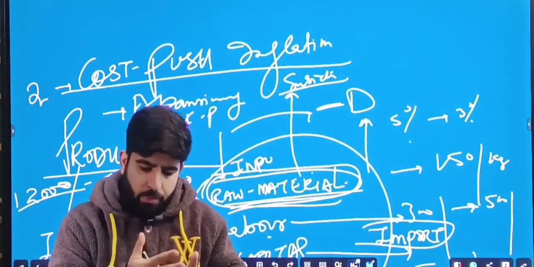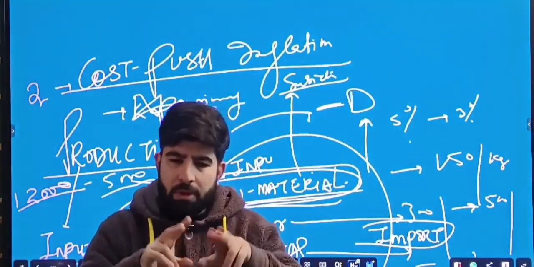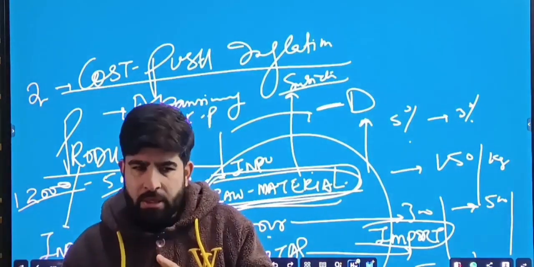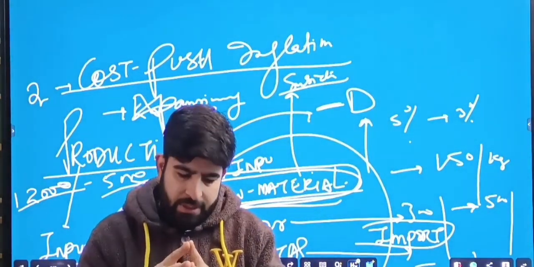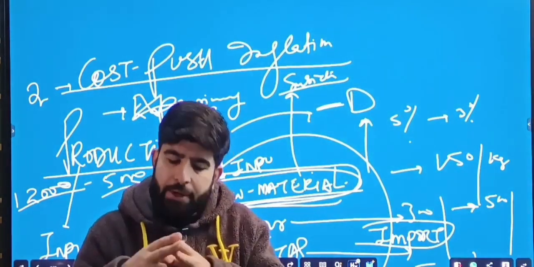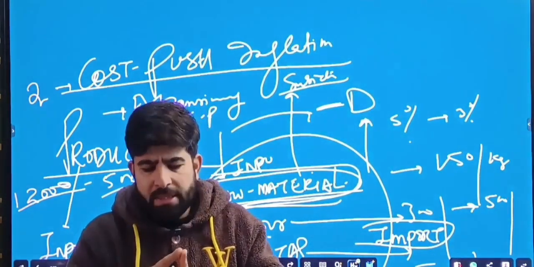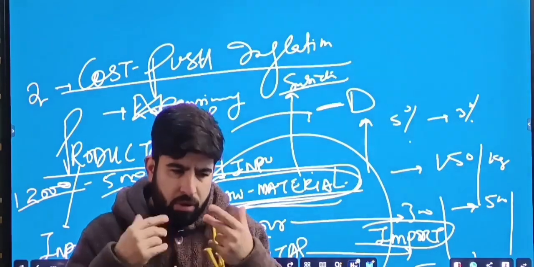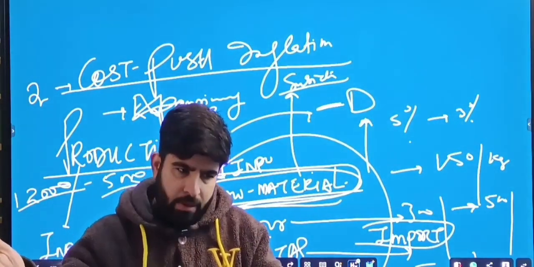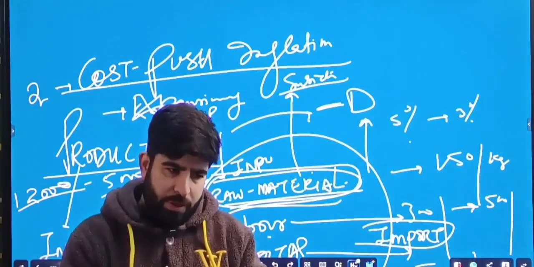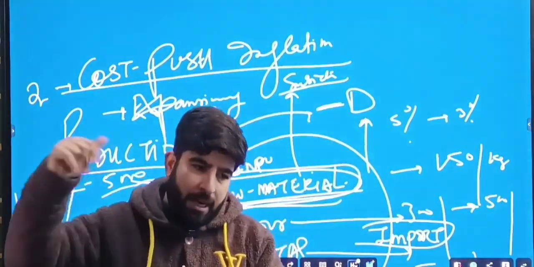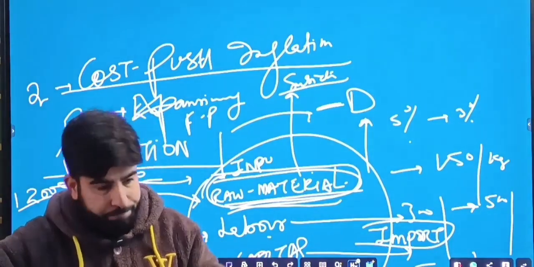So what happens in fiscal policy? Fiscal policy is of two types. One is expansionary fiscal policy and the second one is contraction. In expansionary fiscal policy, the government increases subsidies and reduces taxation. Why? Because the government expects people to have money so that they can make more expenditure. Okay, so this is the situation. In the second situation, the government expects people to have less money, so they reduce subsidies and increase taxation. That is called contraction.